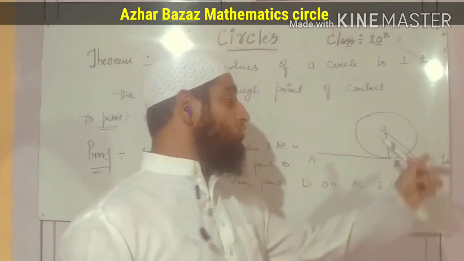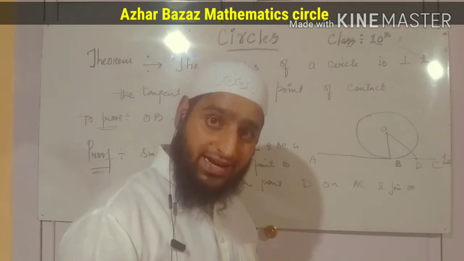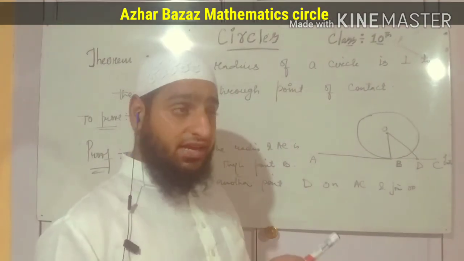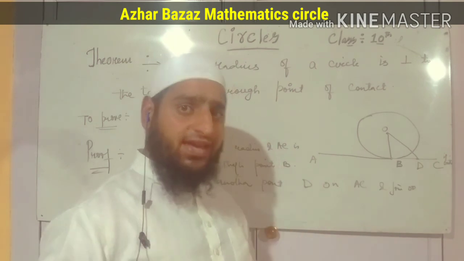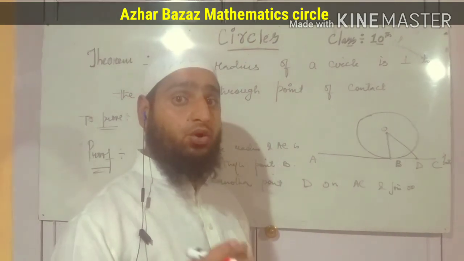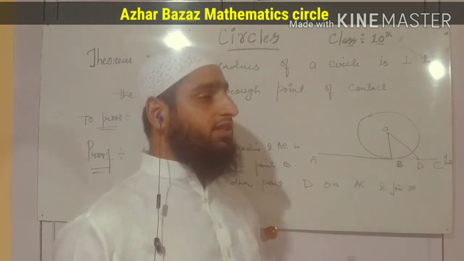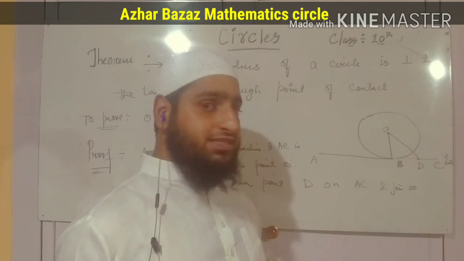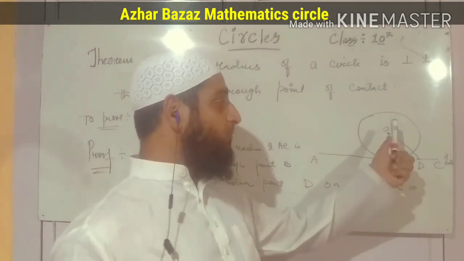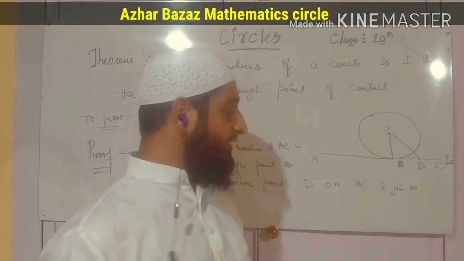It's common sense. OD is bigger than OB because D is outside the circle, and the distance to a point which is outside the circle is always greater than the distance to a point on the circumference of the circle. It means OB is smaller than OD. It means OB is the smallest distance between the point O and the line AC. Hence, OB is perpendicular to AC.